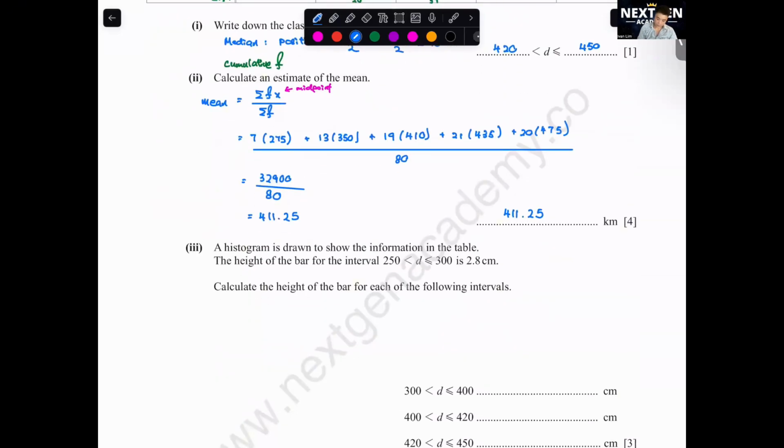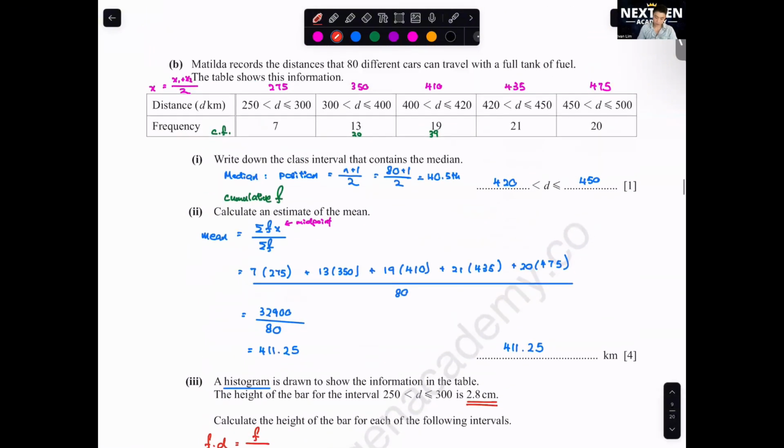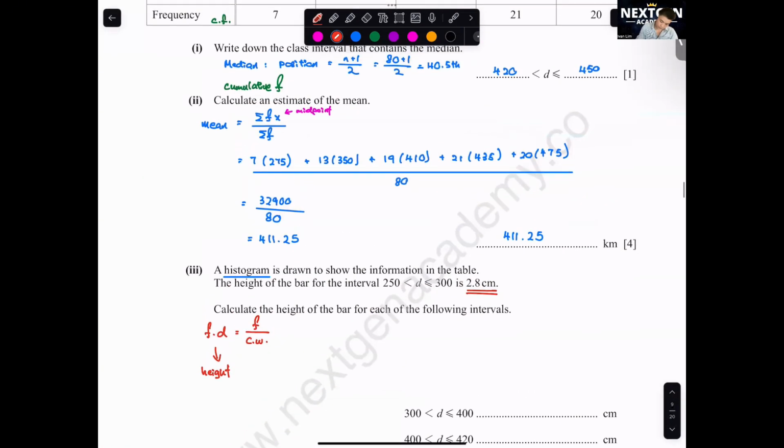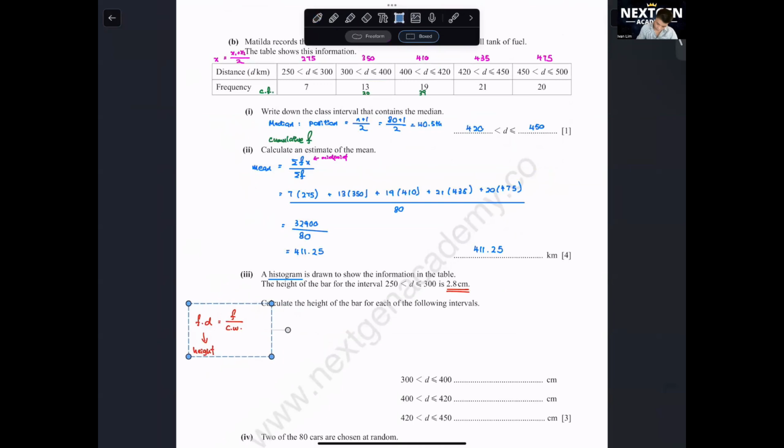Next one. Histogram. Whenever you see the word histogram, what is the formula that you need to write down? FD equals F over CW. FD is your frequency density. Frequency density normally represents the height of a histogram. They say the height of the bar for 250 to 300 is equal to 2.8 cm. Calculate the height of the bar for each of the following intervals. So I want you to calculate the frequency density for each of these values in the table first.